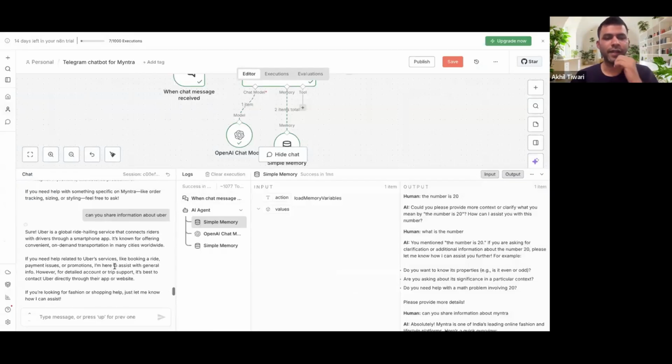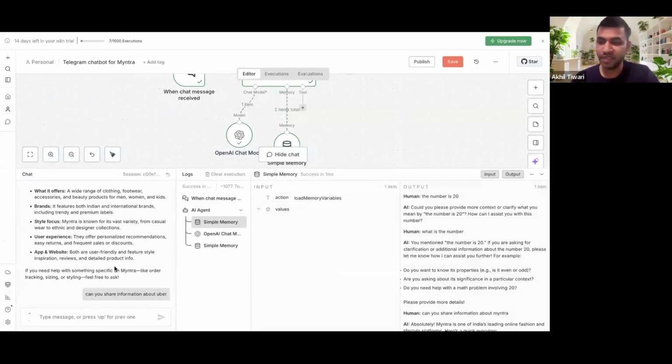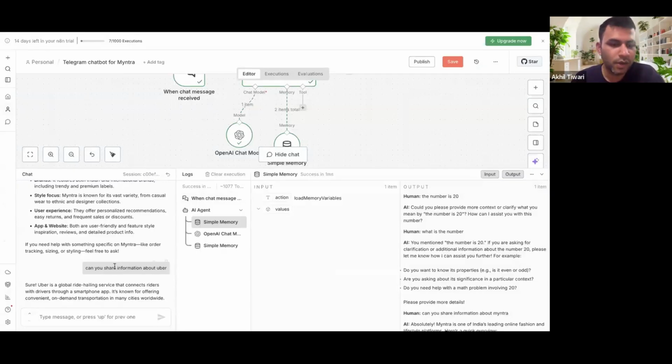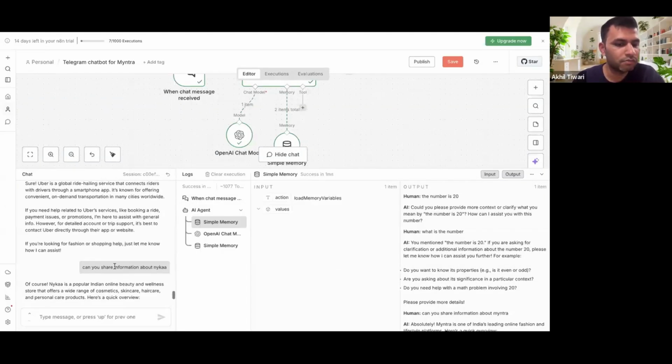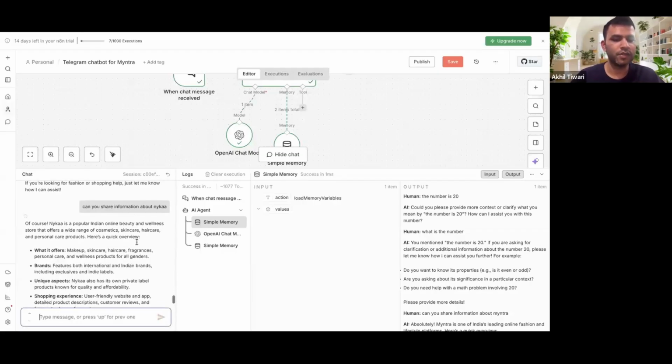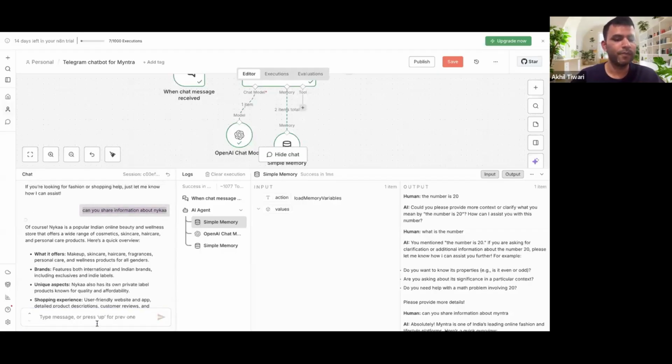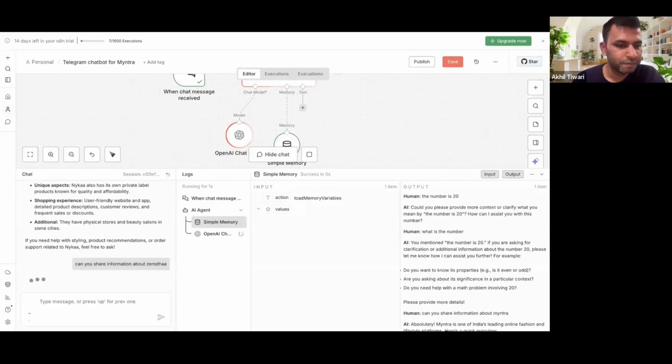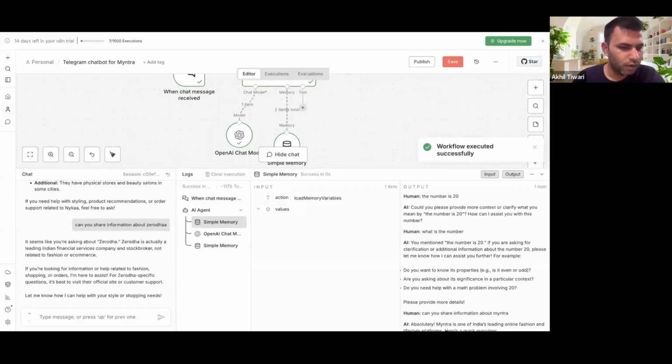And so you could see that, right? This is a Myntra customer support chatbot, right? It's almost answering questions about Uber, Myntra, and Nike. Let's ask it about Zerodha. Zerodha is actually a leading Indian financial service, not related.